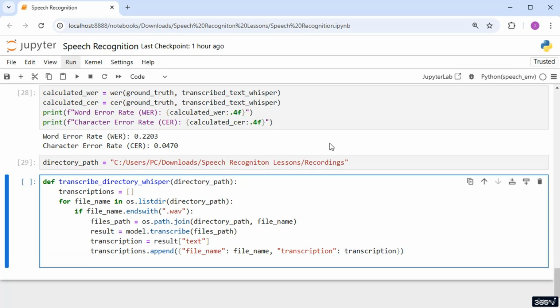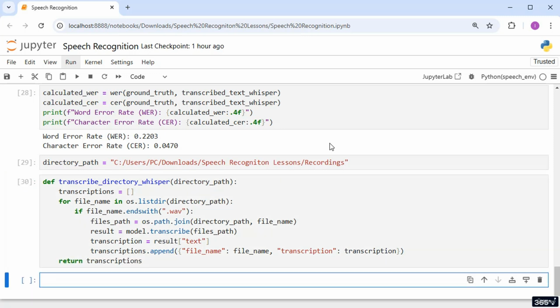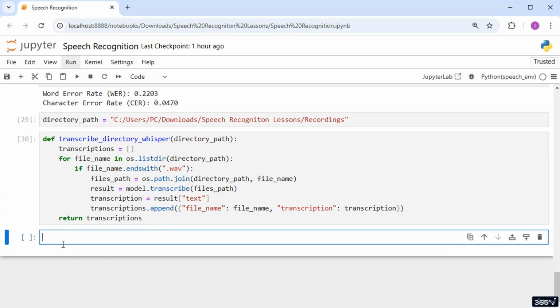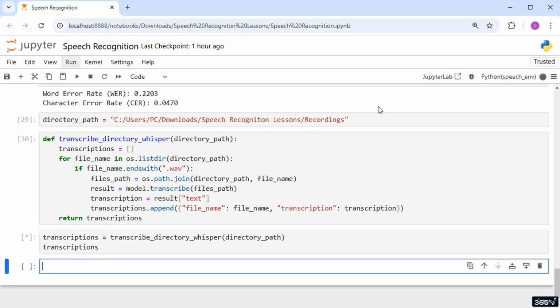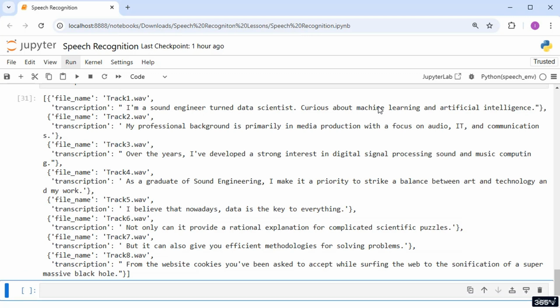Great! To get the transcriptions for all the audio files, we can run the function in a separate cell and pass the directory's path as an argument. Let's display the transcriptions variable and wait for the result. Excellent! We can now see the name of each track alongside its corresponding transcription, and everything looks spot on.